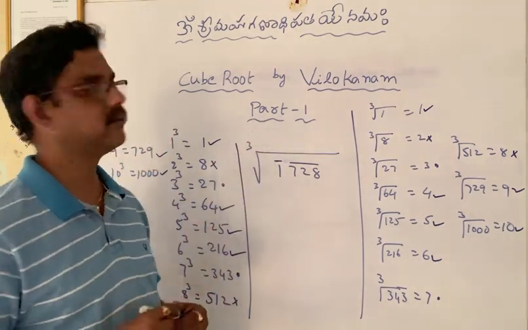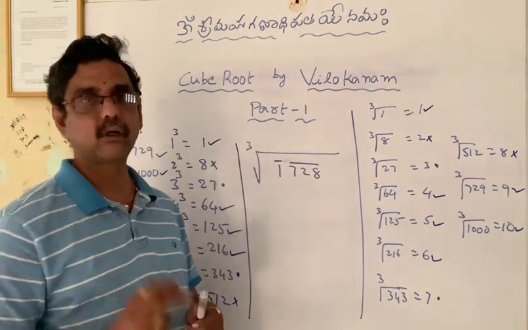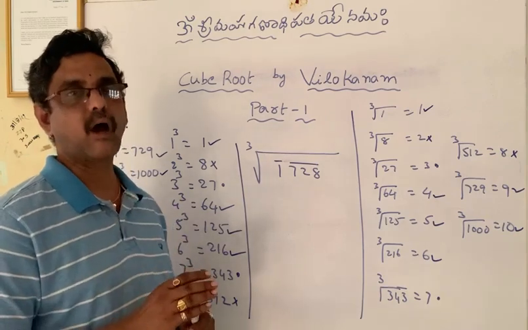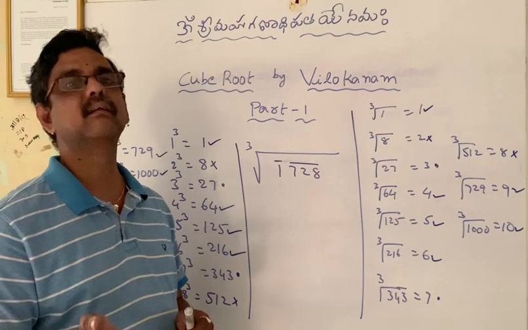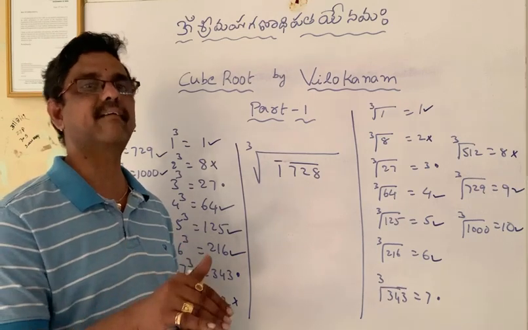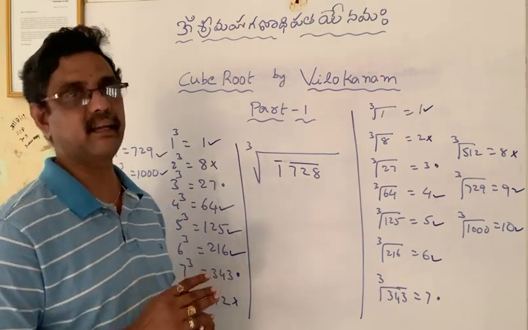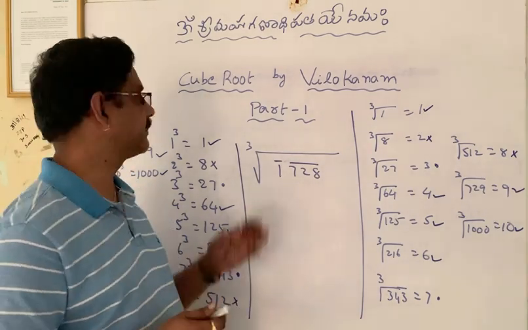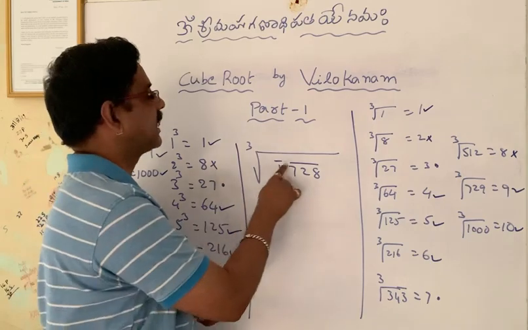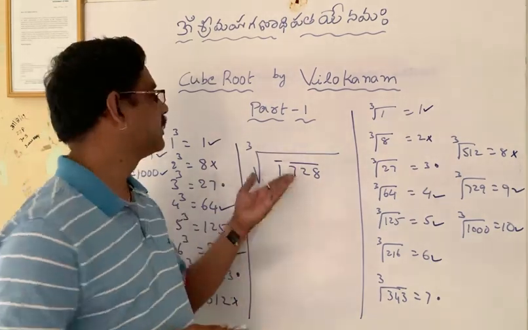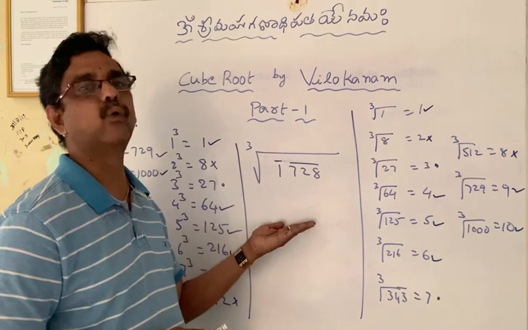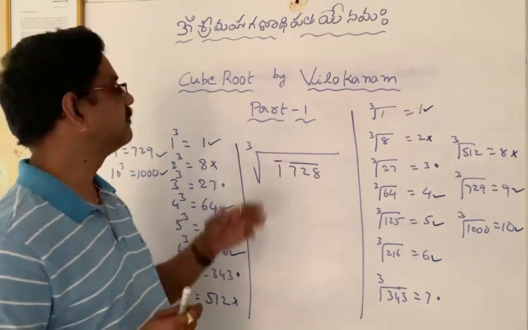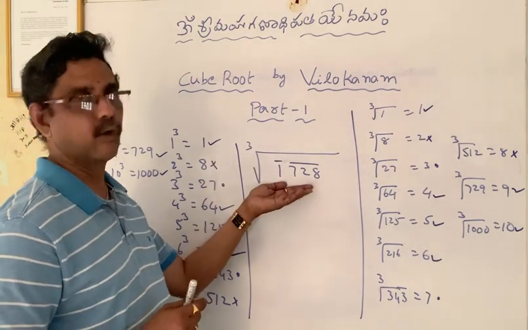Okay. So in total how many bars did we get? 2 bars. As in the square roots, the number of bars you get tells you how many digits the square root has. Once again I am repeating, here we are finding the cube root and we got 2 bars. So the answer of this number has 2 digits. That one you have to keep in mind. Once again I am repeating, we are finding the cube root of a 4-digit number.